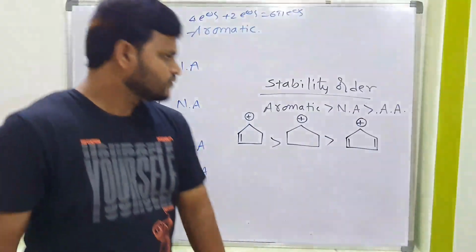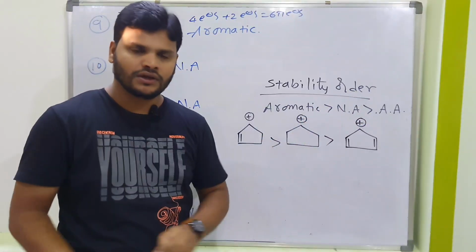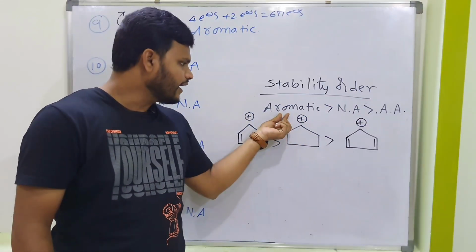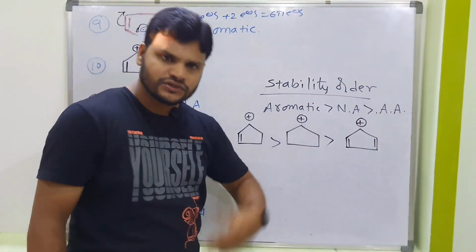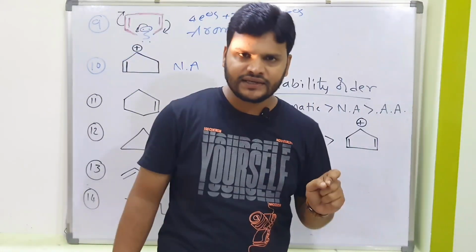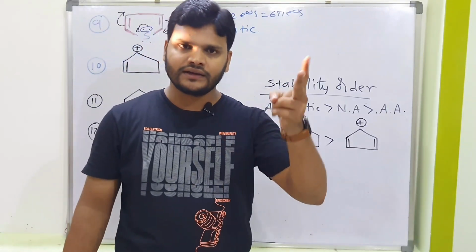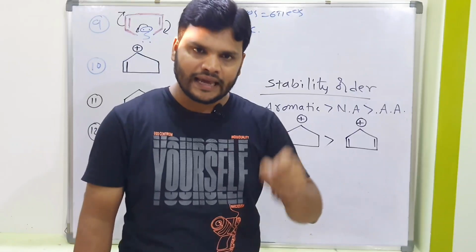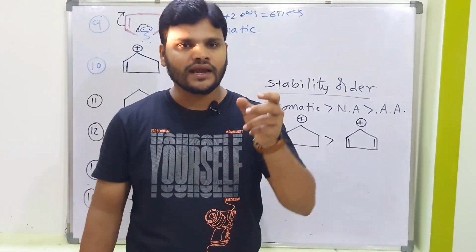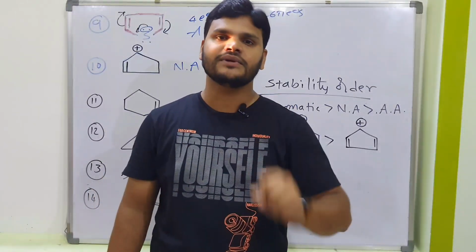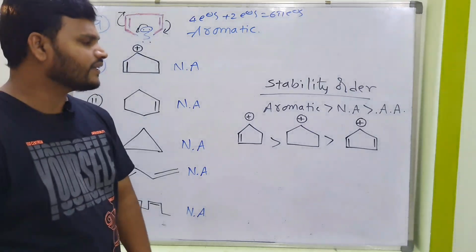Out of the three, which is more stable? Aromatic is more stable, next non-aromatic, next anti-aromatic. As I already told you, aromaticity explains stability. Aromatic is inversely proportional to anti-aromatic; that's the reason aromatic explains stability and anti-aromatic explains instability. So this is the order: aromatic greater than non-aromatic greater than anti-aromatic.